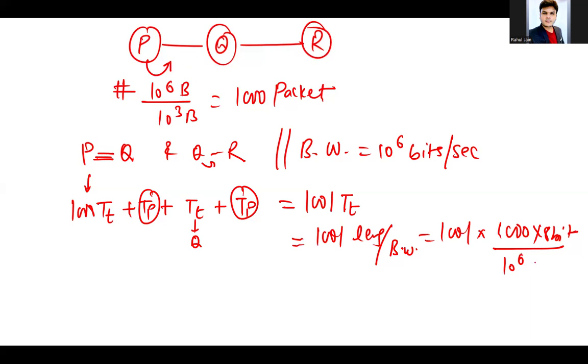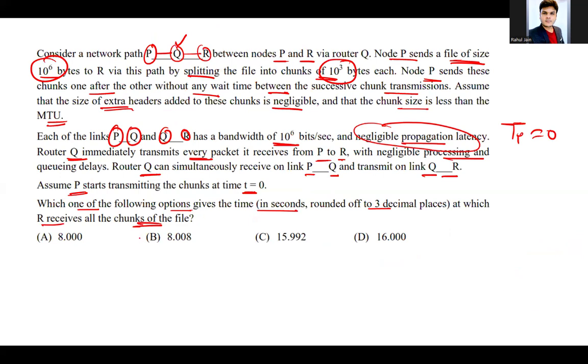Bits cancel with bits, per second goes up, so it will be in seconds. 10 to the power 6 cancels with 10 to the power 3 here, so this would be 1.001 into 8. So I am getting 8.008 seconds. So option B is the correct answer for this GATE question.